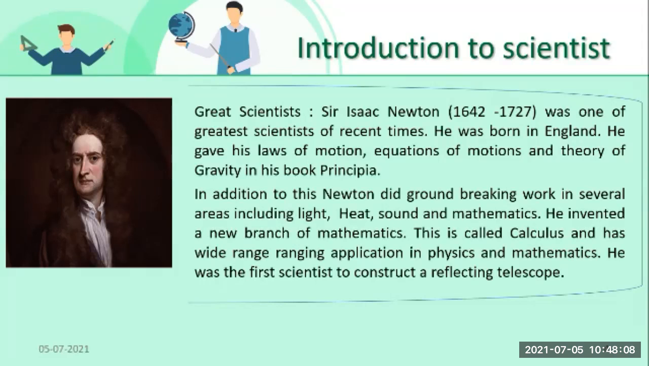Not only this, students, he worked in several areas, such as light, heat, sound, and mathematics also. He invented a new branch of mathematics. What was that branch? This is called calculus, and it has a wide-ranging application in physics and mathematics. He has done much more work in physics and mathematics. He was the first scientist to construct a reflecting telescope. Who was the first scientist to construct a reflecting telescope, students? He was Sir Isaac Newton.